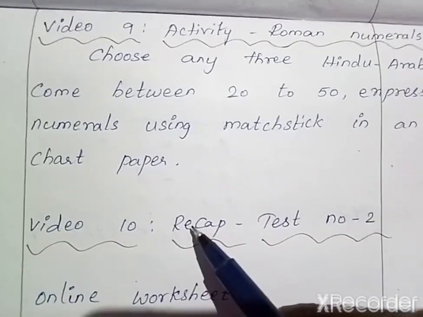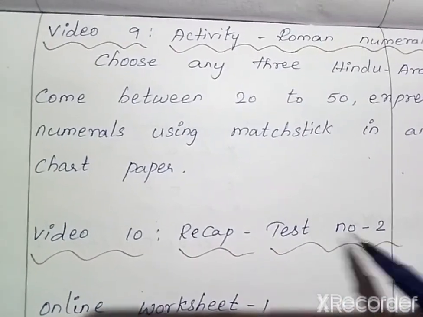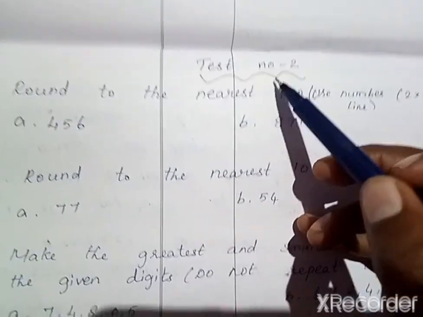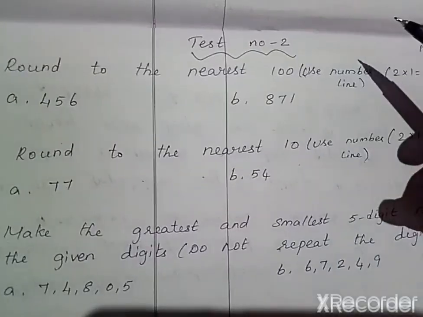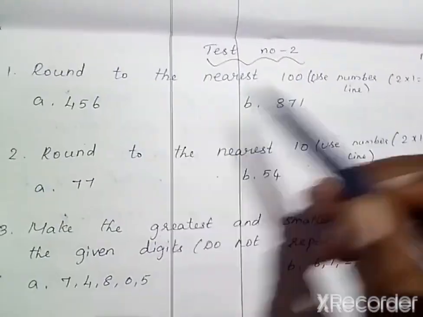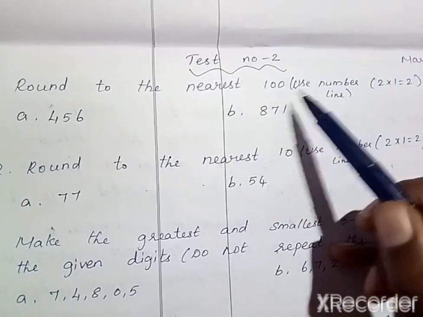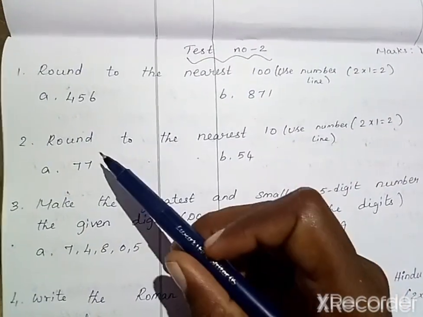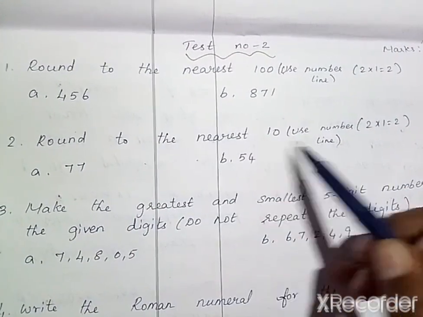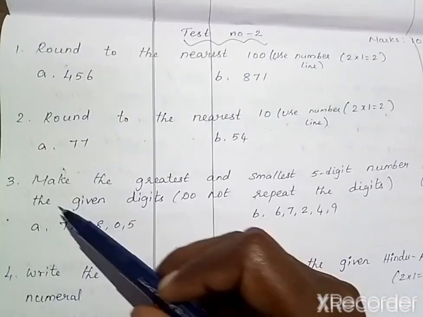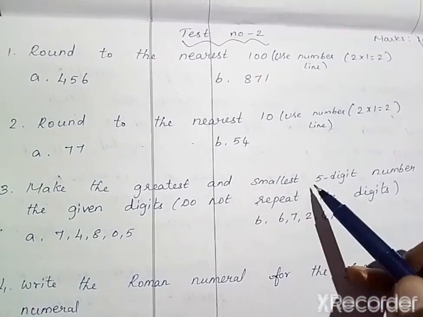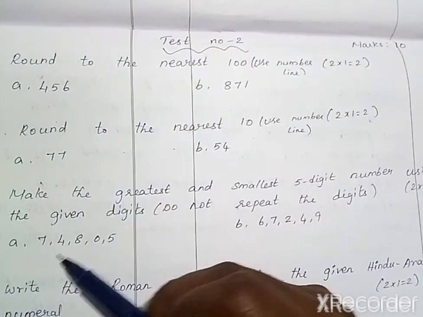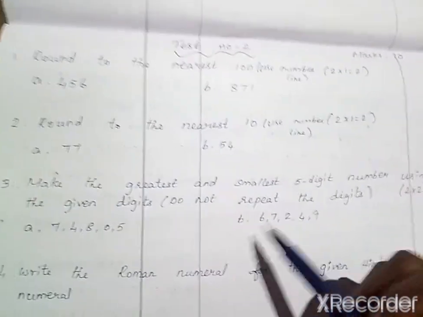Next, in video 10 a recap is given and test number 2 is also given. Yes, test number 2 you have to write on the backside of your classwork. Test number 2, first question is round off to the nearest 100, use your number line. Question number 2 is round to the nearest 10, use your number line. Question number 3 is mark the greatest and the smallest 5-digit number using the given digits. Do not repeat the digits.